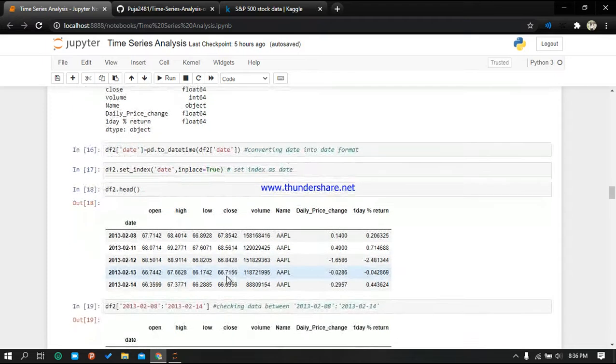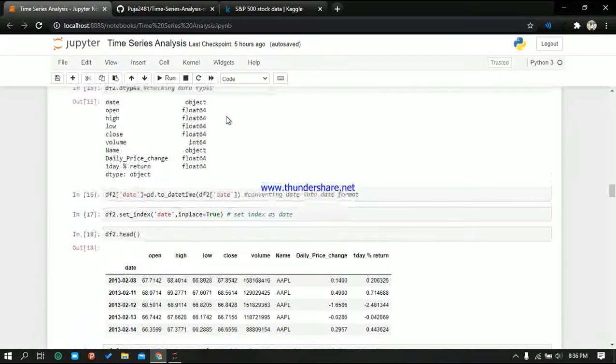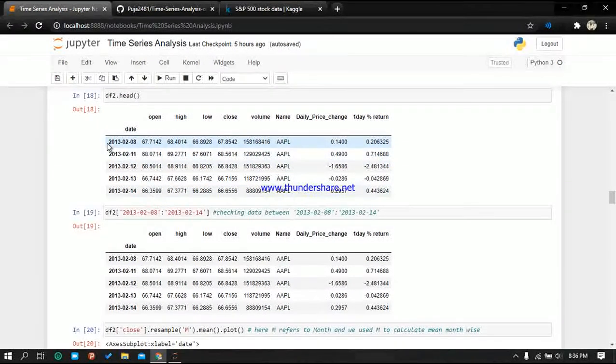Then again I have analyzed the monthly mean of the close feature. What I have done is convert the date. It was the object data type, then I converted it into datetime, and used this date as an index so that I could easily check any date I need.